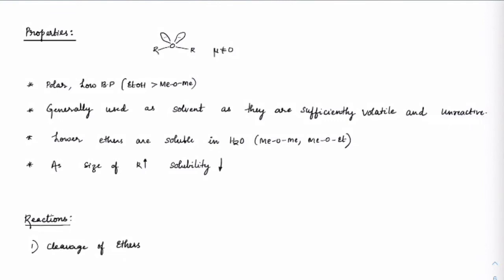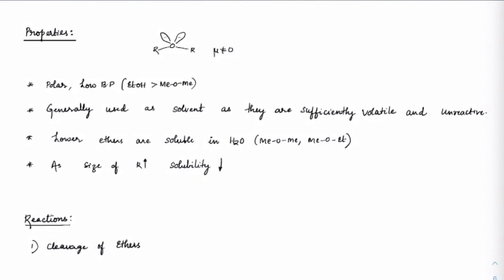Okay. And you would see lower ethers are usually soluble in water, especially methoxy ether, dimethyl ether or methyl ethyl ether. So they are relatively better soluble in water as compared to higher ethers. Which means as the size of the R increases, their solubility decreases, which is a similar case to what we have seen even in alcohols.